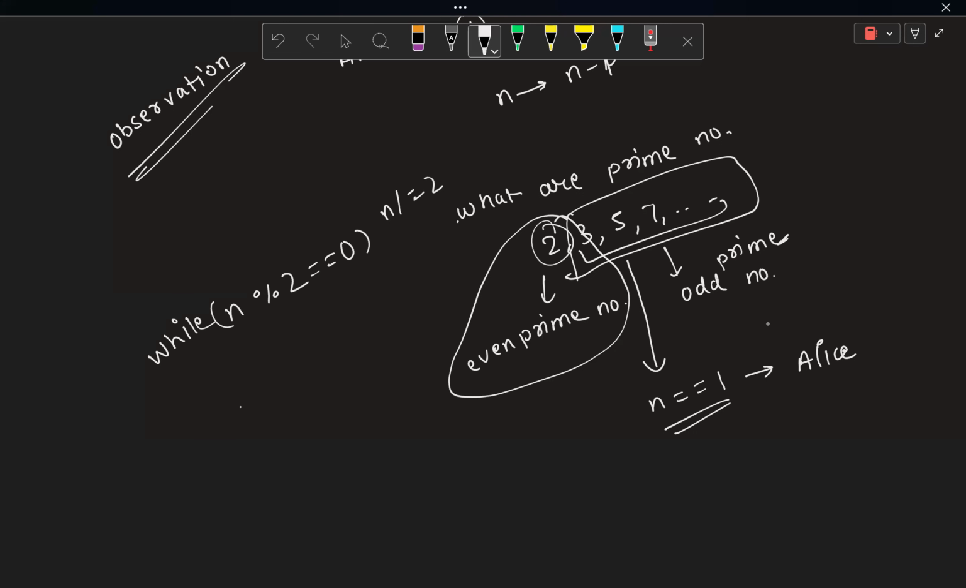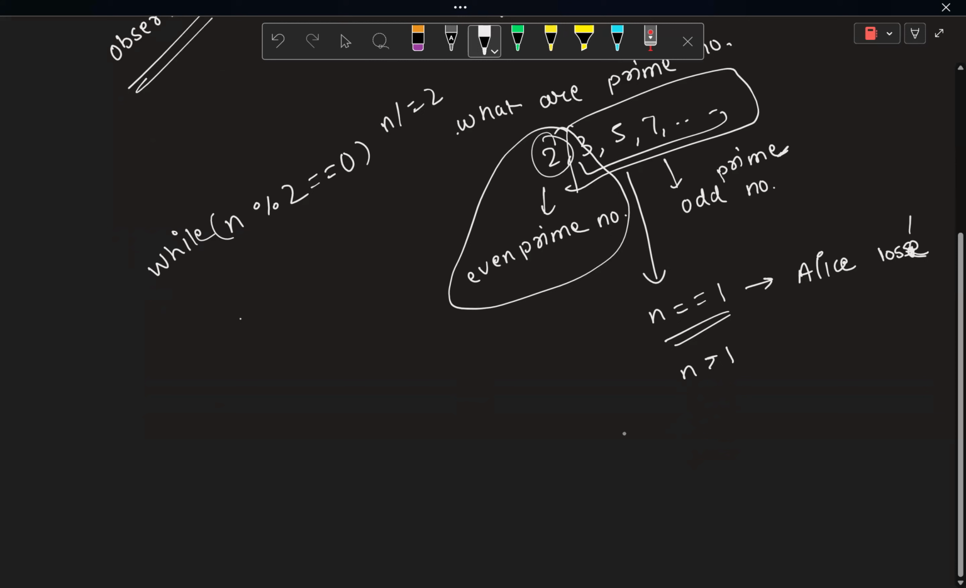It was Alice's turn in the beginning, and she doesn't have any odd prime factor of n. So Alice will lose. In case n was not equal to 1, if it was something greater than 1, then there can be two cases. The initial n which I had before dividing was even or it was odd.